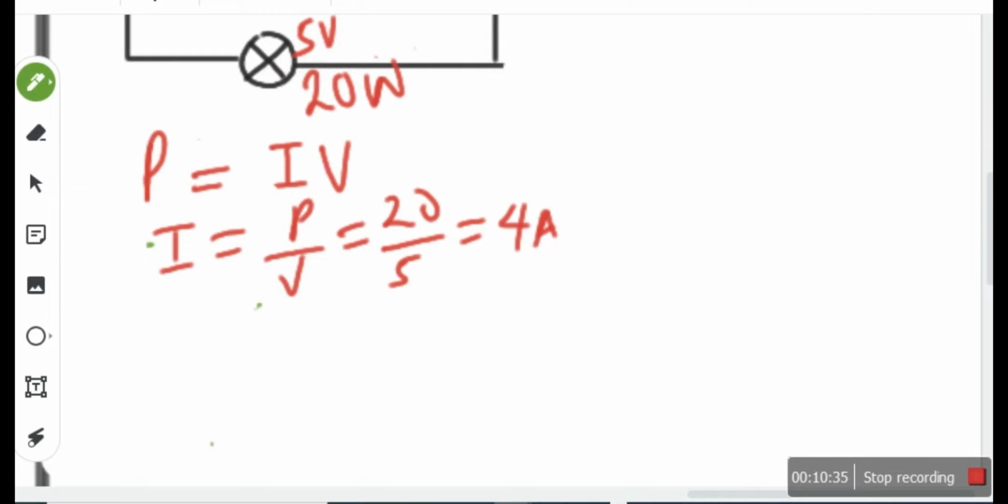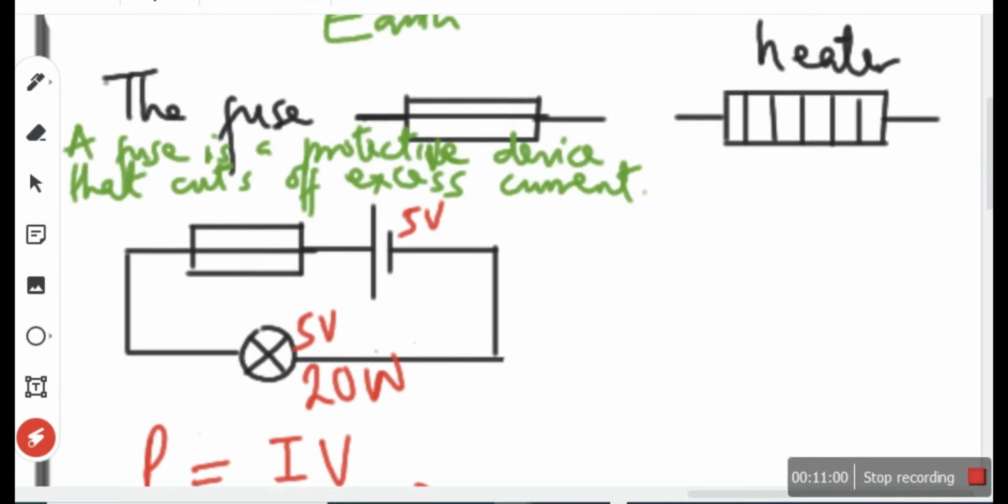If a fuse is rated at 5 amps, for instance, it means it shouldn't allow a current more than 5 amps to pass through. If you look at the fuse, you see a rating on the surface body of the fuse. If you have a fuse rated 5 amps, anything above 5 amps, it will do what? It will melt or cut. Or the term we use is blow.